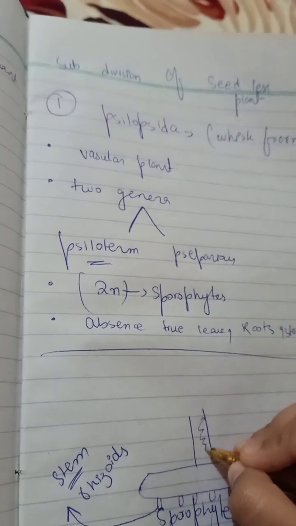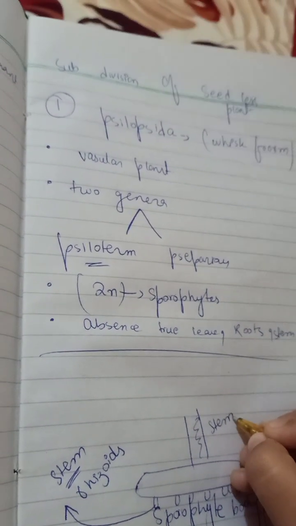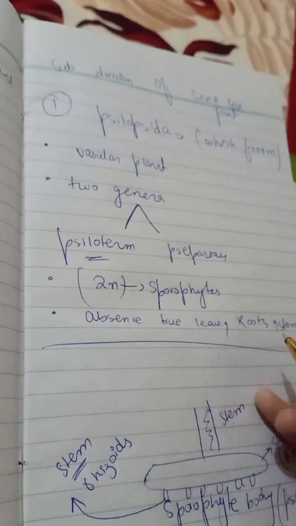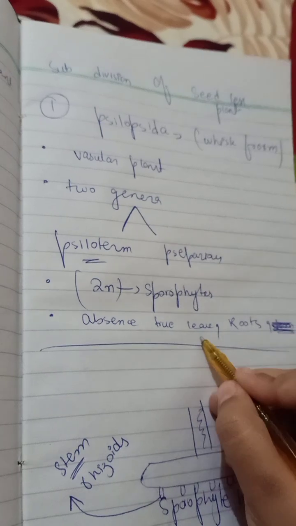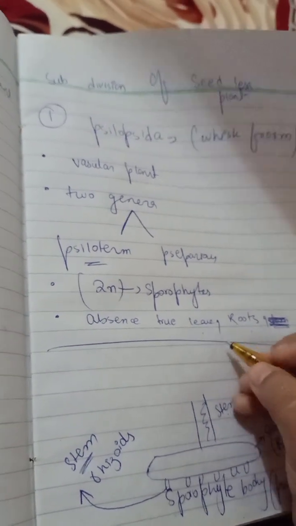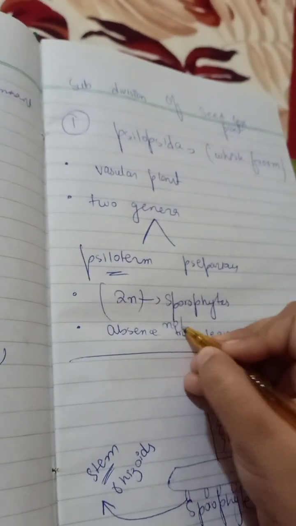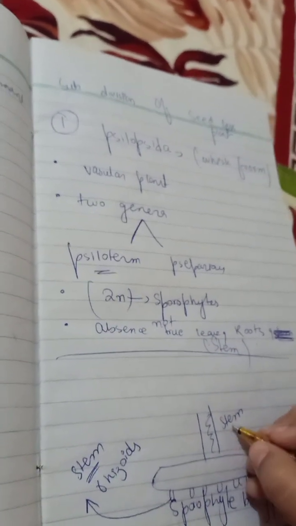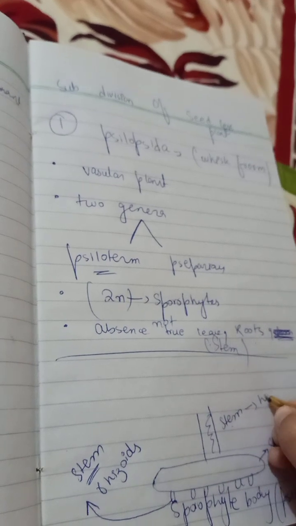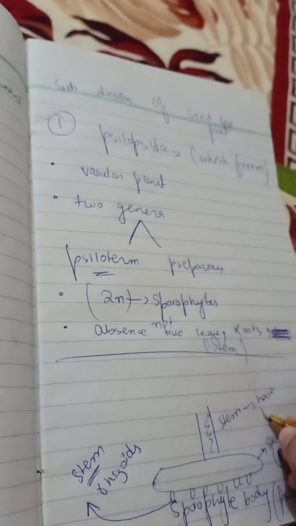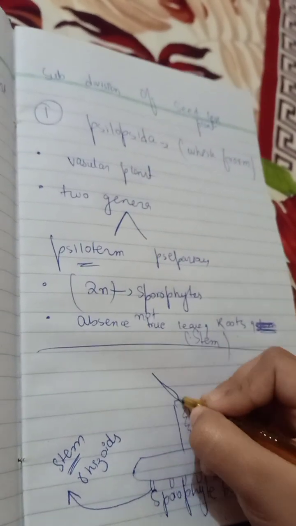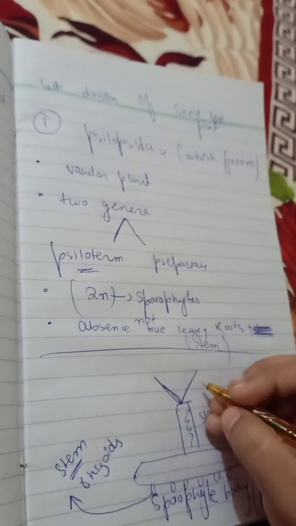Here the roots and leaves are not true, but the stem is. So this is a stem that has vascular bundles, and it has a 2-branch arrangement.